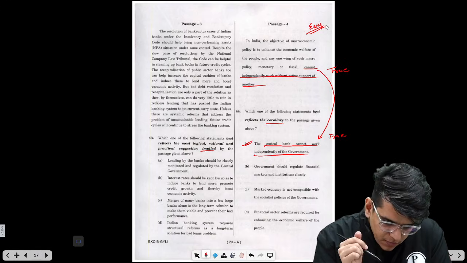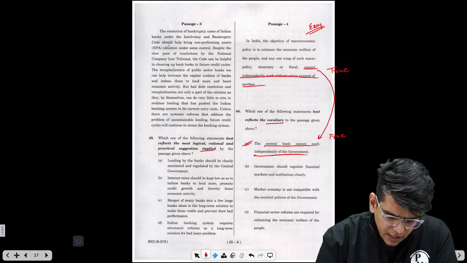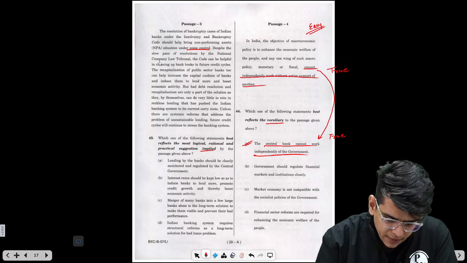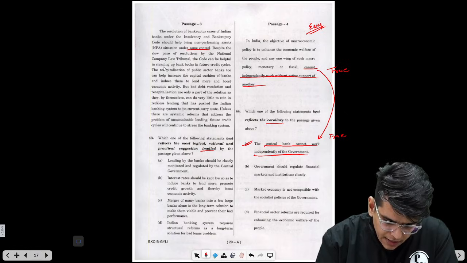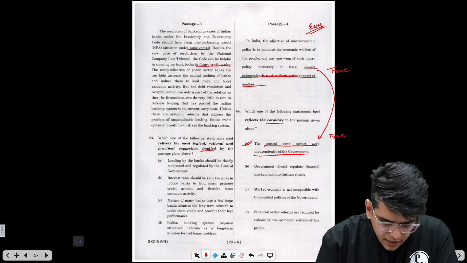Let's see. The resolution of bankruptcy cases of Indian banks under the Insolvency and Bankruptcy Code should help bring the non-performing assets situation under some control. Despite the slow pace of resolution by the NCLT, the code can be helpful in cleaning up bank books in the future credit cycle, okay? The recapitalization of public sector banks too can help increase the capital cushion of banks and induce them to lend more and boost economic activity.